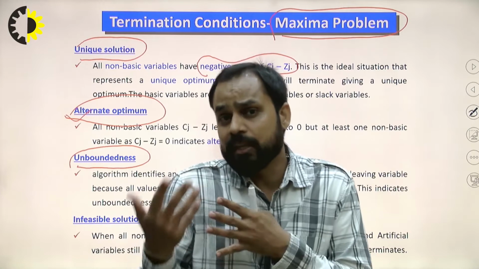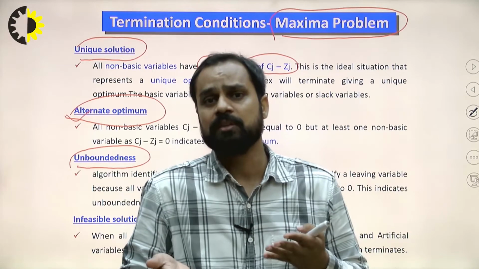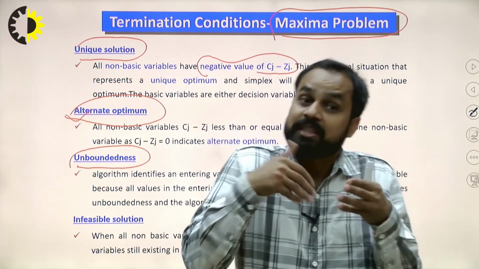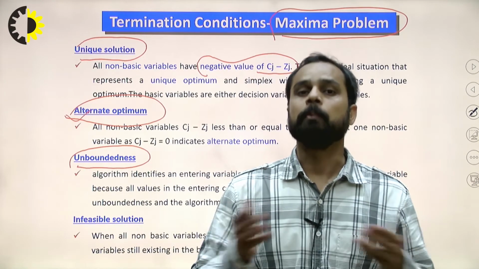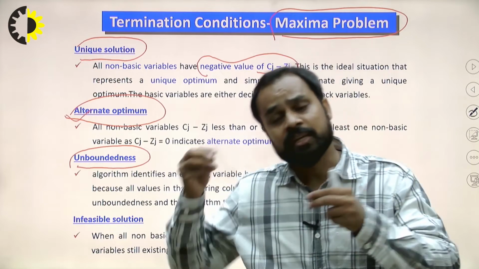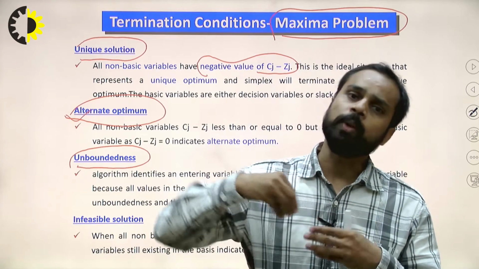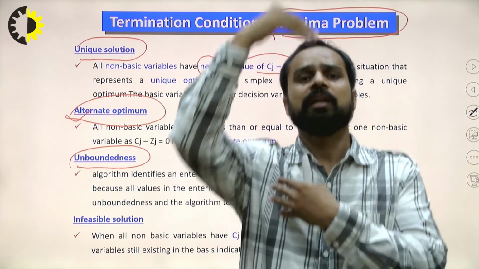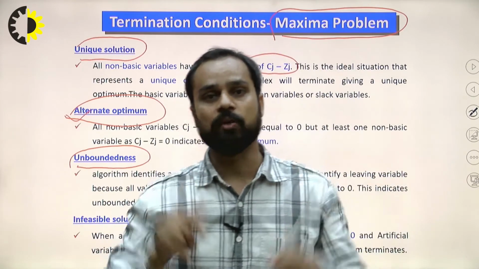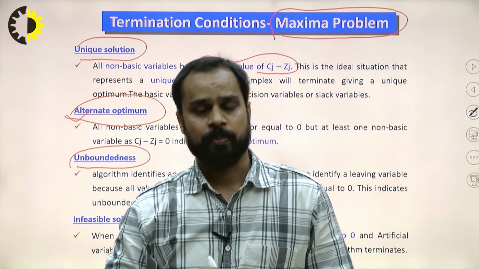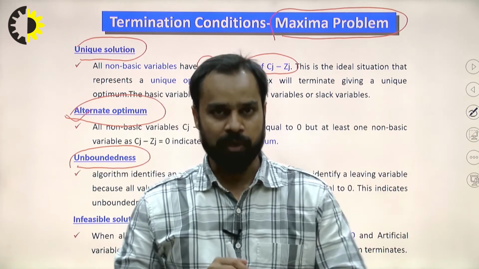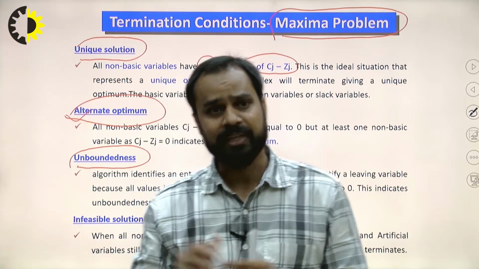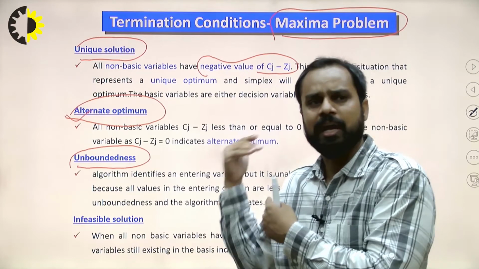Theta indicates the entering variable into the basic table. If theta is negative, the meaning is that we can increase that value up to any extent without violating any constraint. It means we are unable to bound the boundary of the decision variables. So that is the condition of unboundedness in the simplex algorithm, right? We will demonstrate with the help of an example.